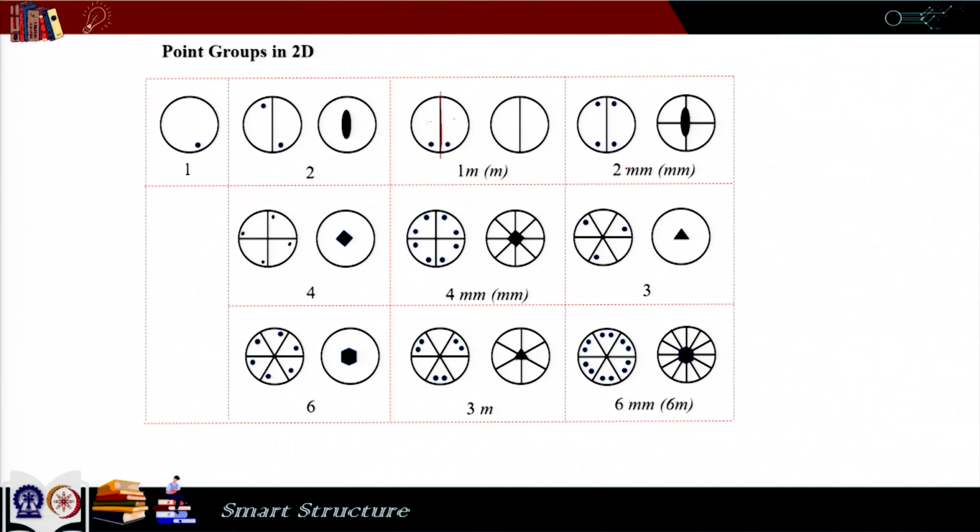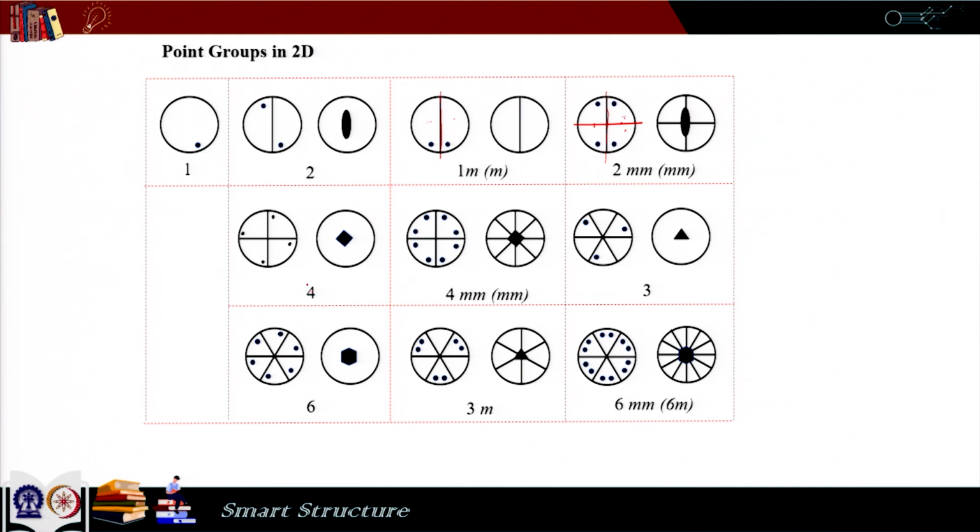Here we have 2mm. 2 because if we give a 180 degree rotation the configuration comes back. So, it is a 2-fold rotation, and there are 2 types of mirrors. If I put a mirror here, we get 2 mirror images. So, this part is a mirror image of this. Similarly, this line also divides it into 2 halves which are mirror images of each other. So, it is 2mm.